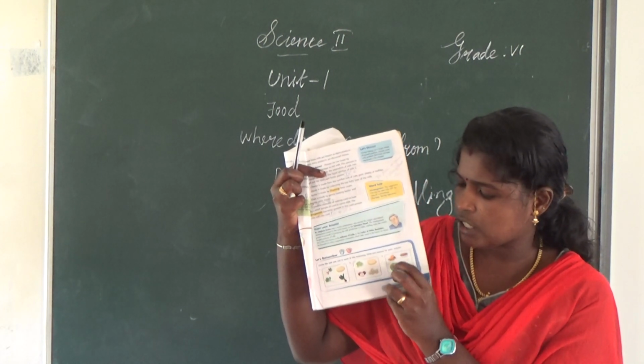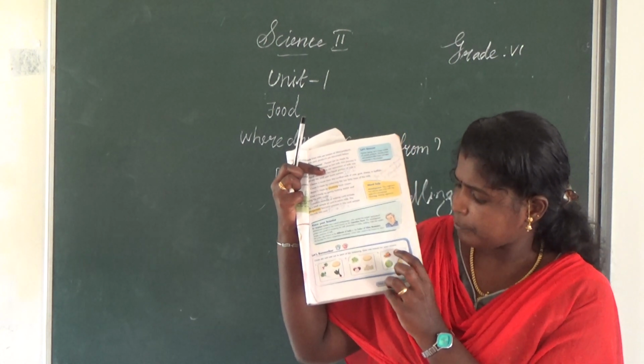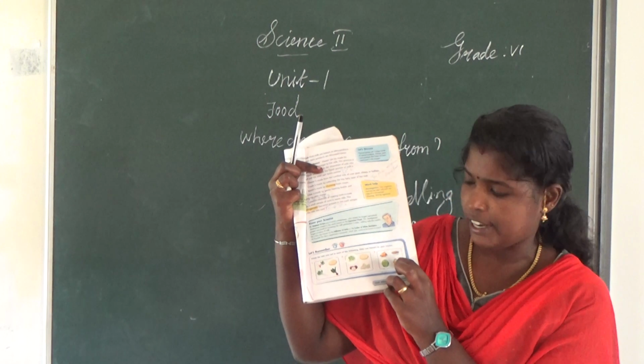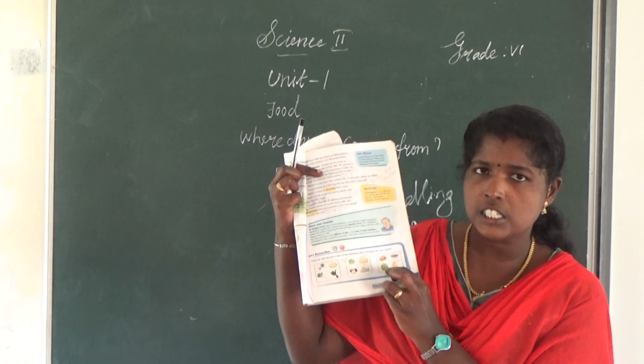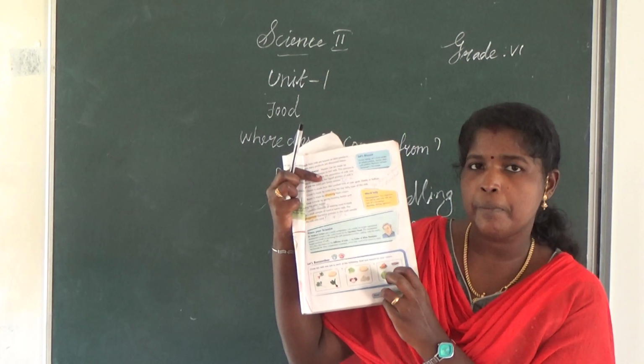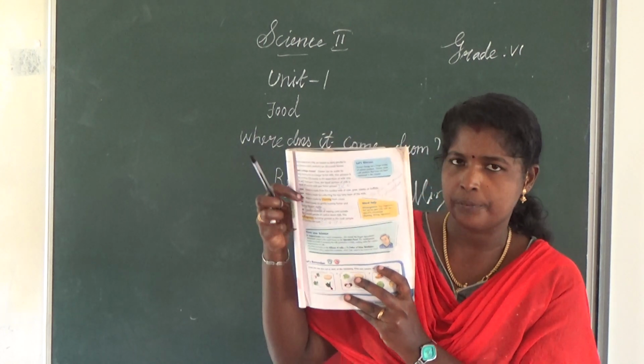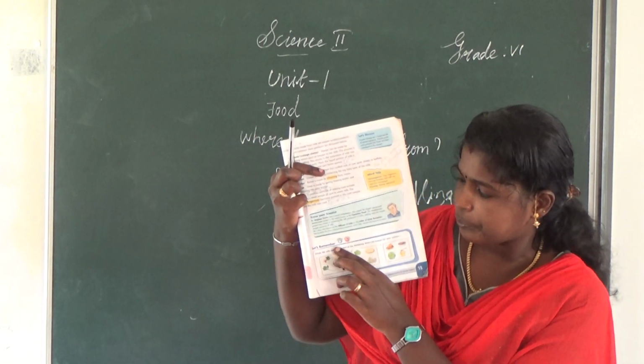Then next column. Listen. Here we have meat, chicken, fish curry and honey, and this one, cabbage. What is the answer? Cabbage. These three are animal products. Once again listen. Note it. Write in your book.